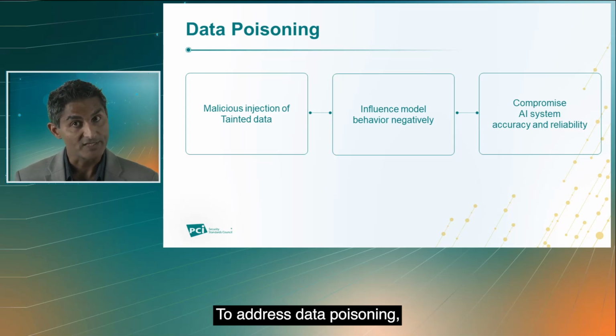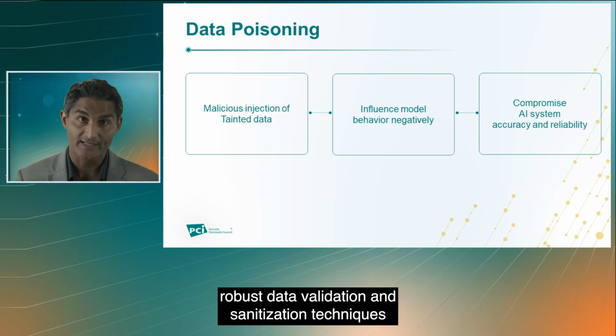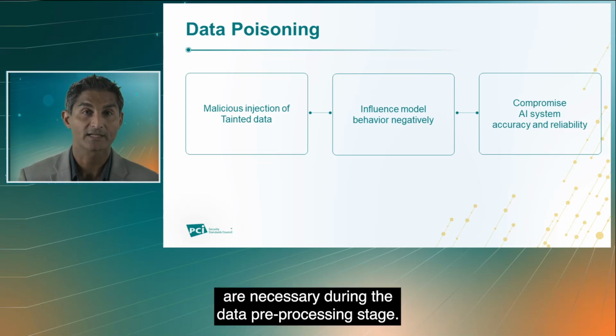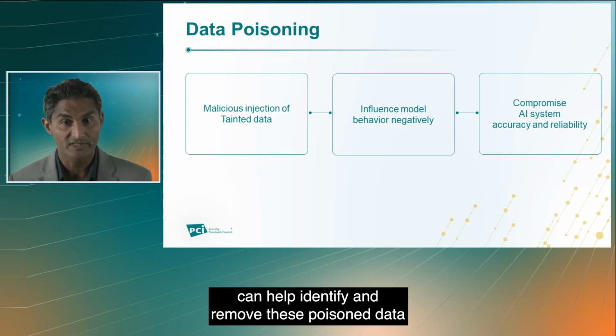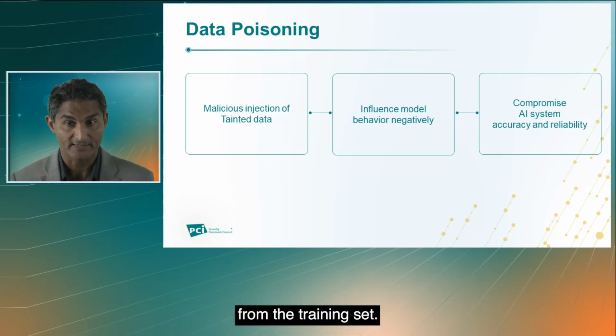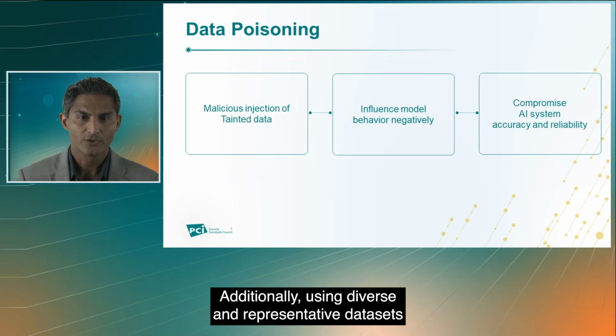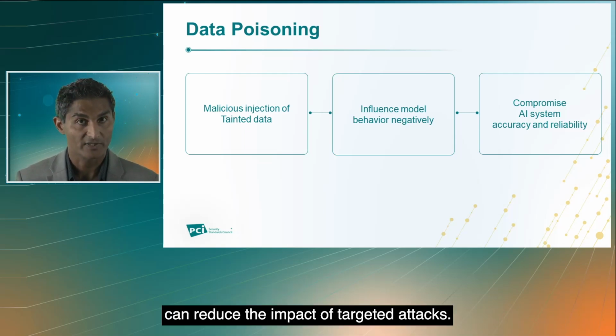To address data poisoning, robust data validation and sanitization techniques are necessary during the data pre-processing stage. Employing outlier detection and data integrity checks can help identify and remove these poisoned data from the training set. Additionally, using diverse and representative data sets can reduce the impact of targeted attacks.